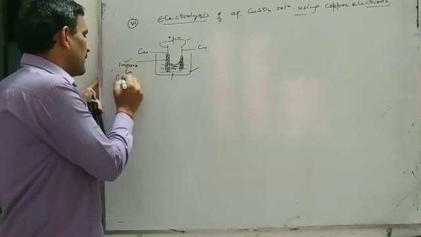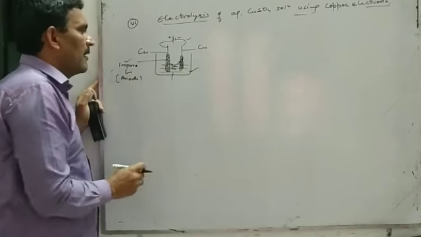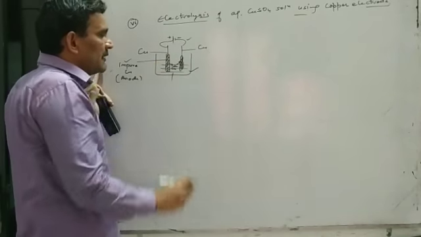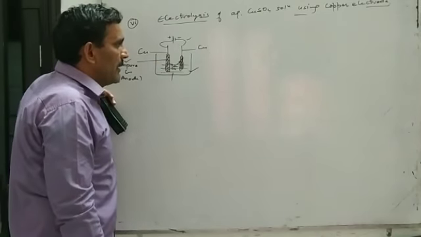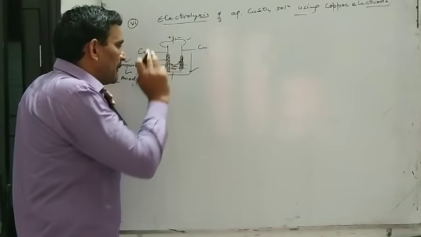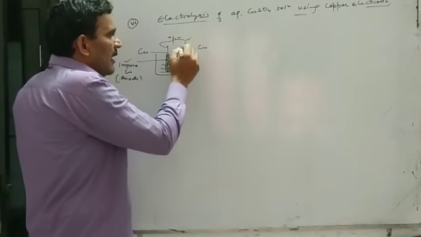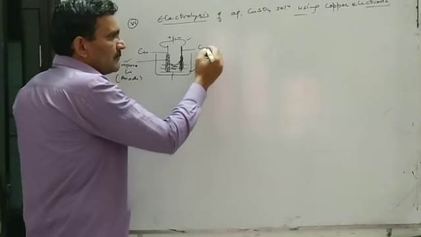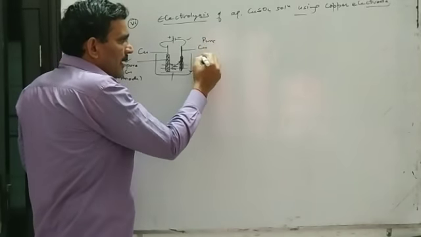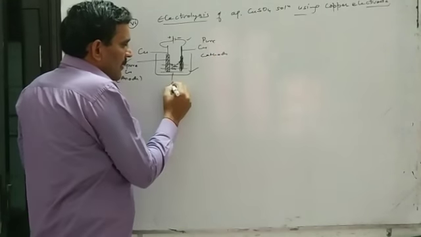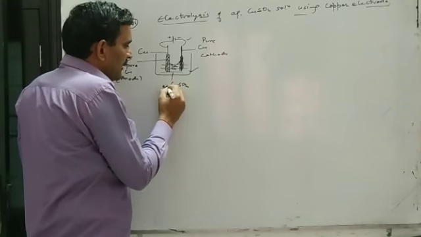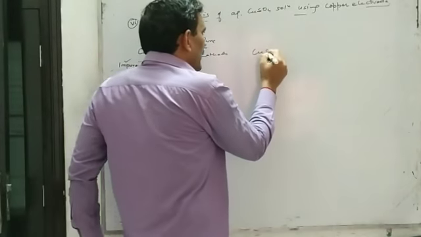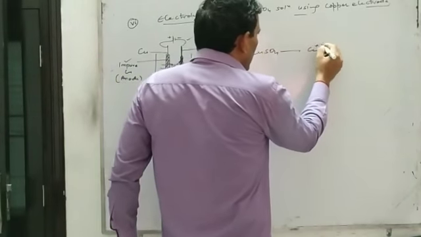We can take a thick block of impure copper and connect it with the positive terminal of the battery, the positive terminal of the electric source, and it is now the anode. And we can take a thin strip of pure copper as cathode, and aqueous solution of copper sulfate will be used as electrolyte. So we know in aqueous copper sulfate there are copper ion and sulfate ion.